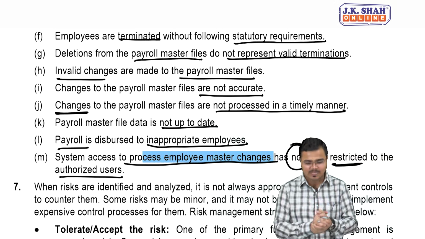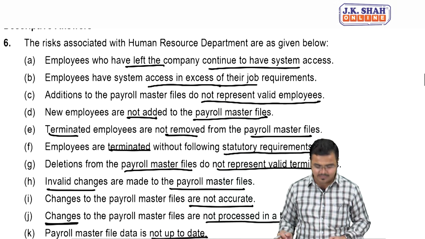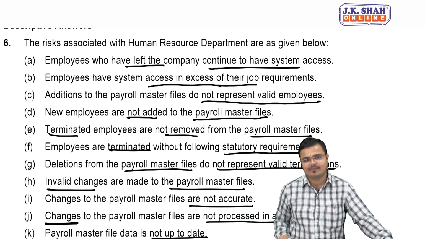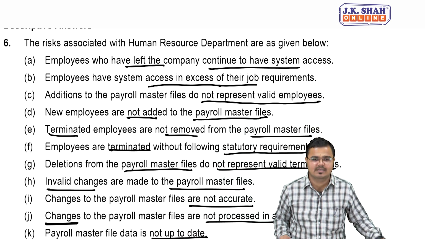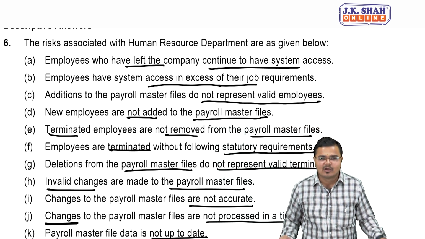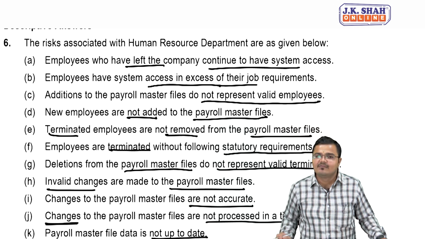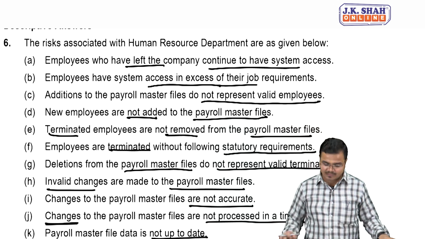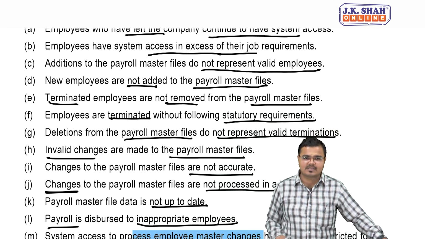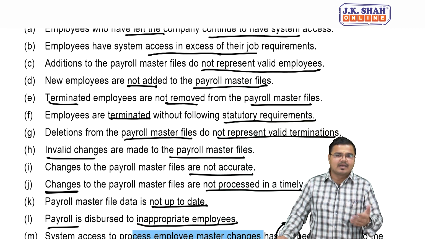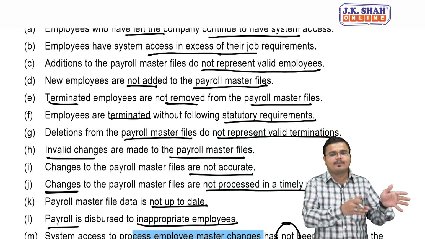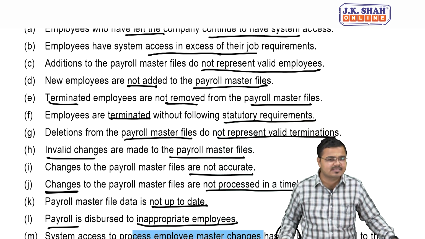Am I very clear to all? So let's have a quick recall. Number one, those who have left the office still have continued access to the system, a configuration-related risk. People are getting excess data availability, or they can access extra data which they should not. Again, it is a risk. Employee master does not represent the valid employees. Again, it is a risk. New employees are not yet added into the database. It's a risk. Terminated employees have not been removed. Again, it is a risk.